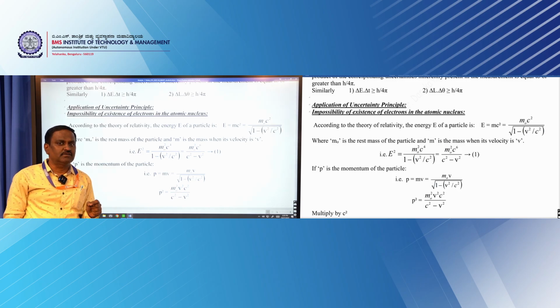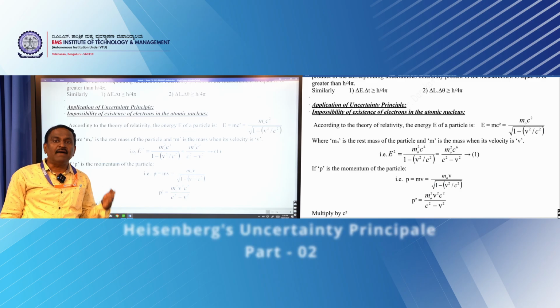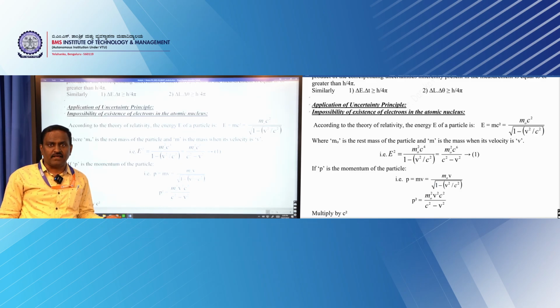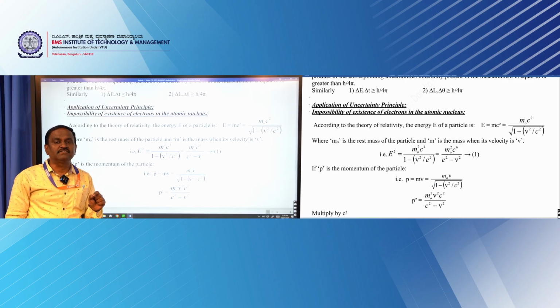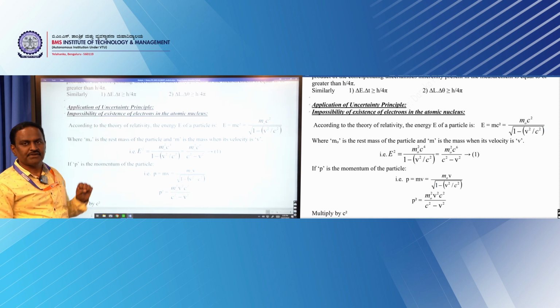Then the question comes: is this electron, the beta particle, coming out from the nucleus? Experimentally we know that yes, it is coming from the nucleus, and the energy associated with that particle, if we measure it, is around 3 to 4 mega electron volt. The maximum energy associated with the beta particle is 4 mega electron volt. Then definitely the question comes whether the electron exists inside the nucleus or not. Electron never exists inside the nucleus. To prove that, the Heisenberg uncertainty principle is one method.